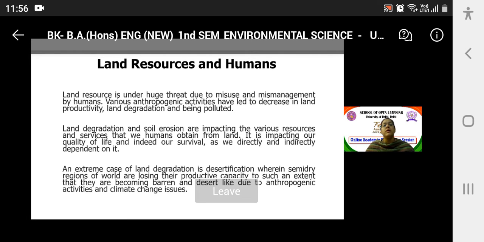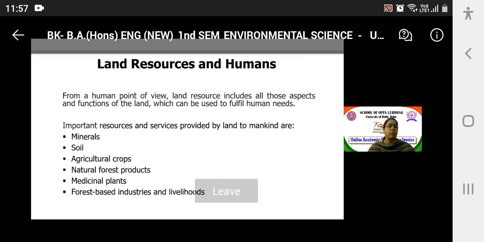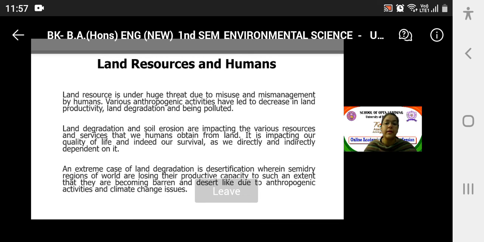Then see, yes, we derive all these services and resources from the land, and because the land resource provides all these resources, it has been seriously threatened by anthropogenic, that is man-led, activities. The land resource is under huge threat due to misuse and mismanagement by humans. Various anthropogenic activities have led to a decrease in land productivity, land degradation, and pollution. So these are the major anthropogenic activities.